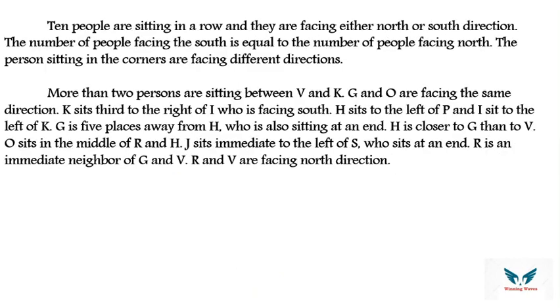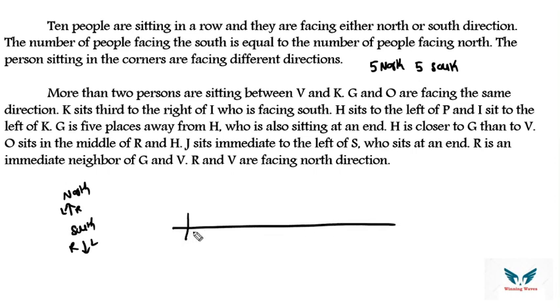So just see, 10 people are sitting in row 1 and they are facing either north or south direction. So total there are 10 people. They can face north, left, right, or south direction, left, right. This is a single row. The number of people facing south is equal to the number of people facing north, meaning equal numbers of people are facing both directions. So out of 10 people, 5 are facing north and 5 are facing south. If I take you to the diagram, 1 2 3 4 5 6 7 8 9 10 people.